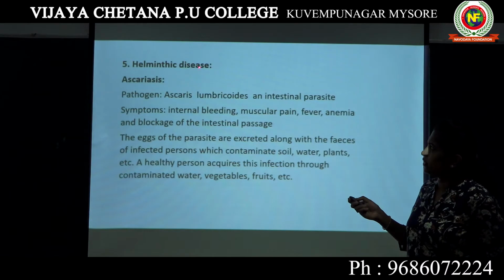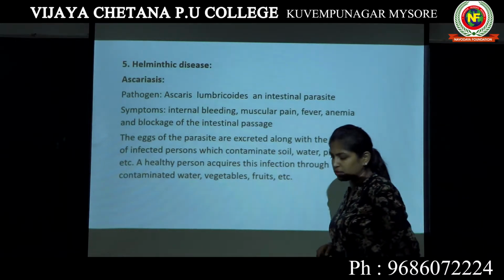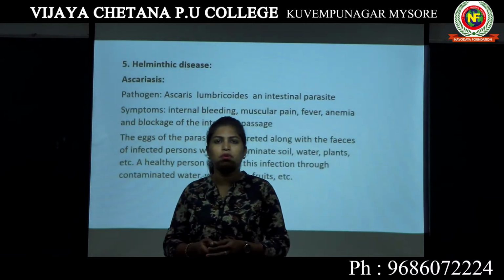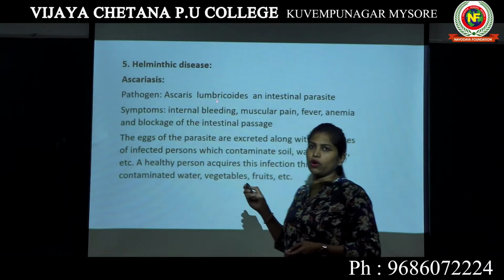Under helminthic disease, the first disease we will be studying is Ascariasis. Ascariasis is a type of disease caused by this pathogen Ascaris lumbricoides.